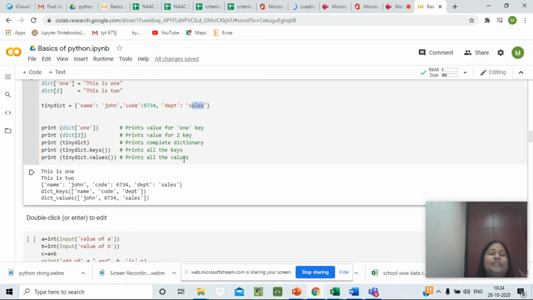So in this lecture, we have covered the different data types in Python, starting from number to string to list, then tuple, and last is dictionary.